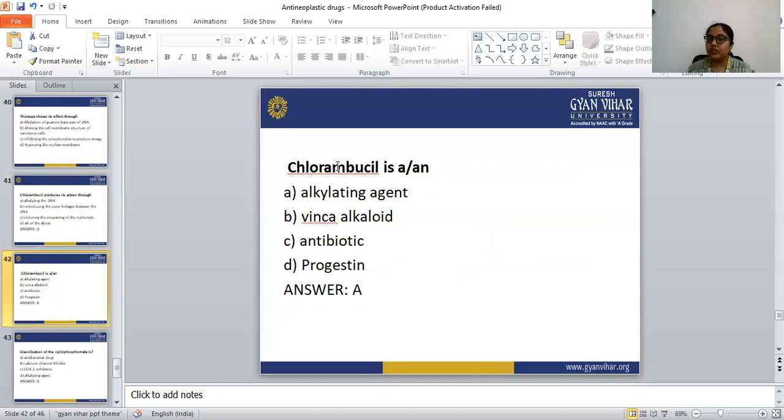Then, chlorambucil is an example of which category? The options are alkylating agent, vinca alkaloids, antibiotics, and progestin.